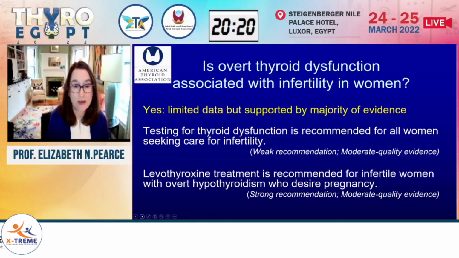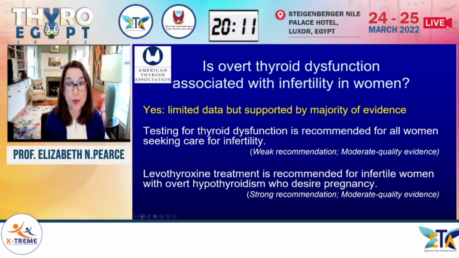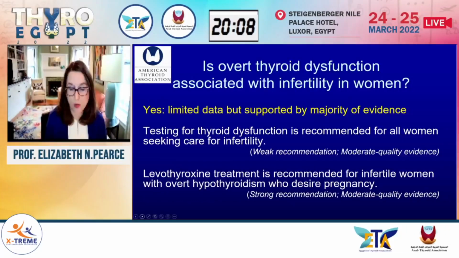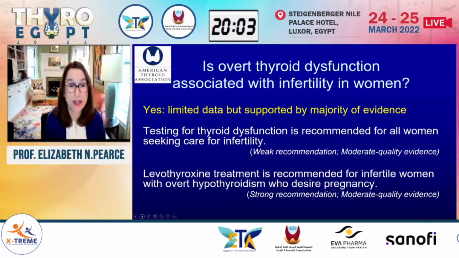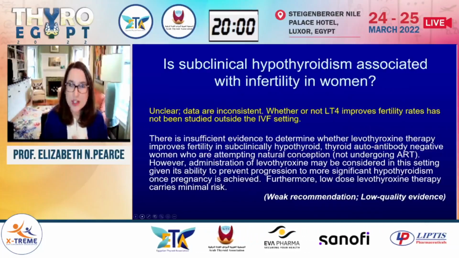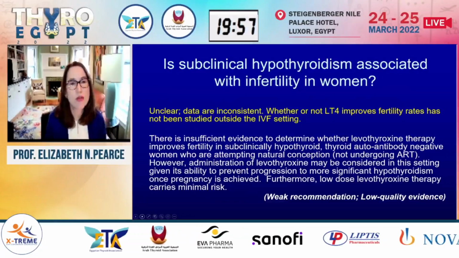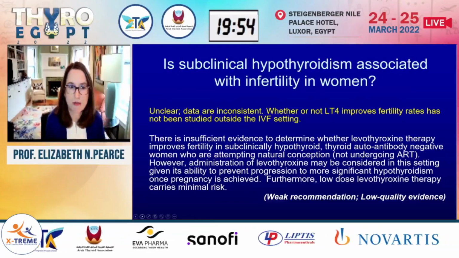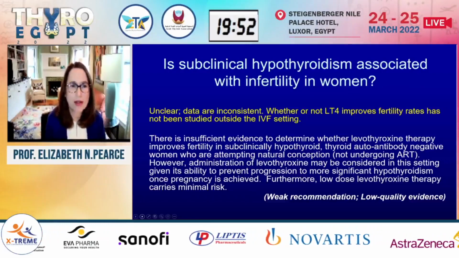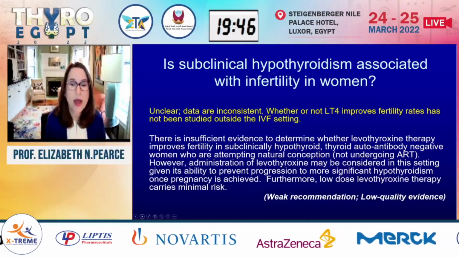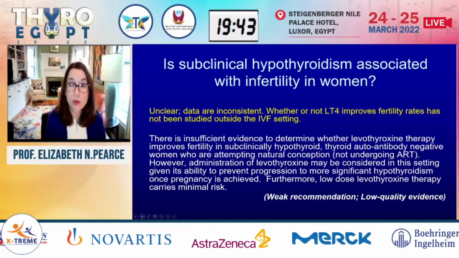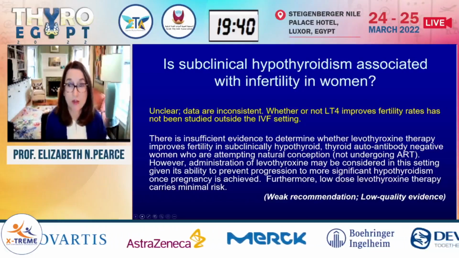So unequivocally, levothyroxine is recommended for infertile women with overt hypothyroidism who desire pregnancy. We don't want them to be overtly hypothyroid in the preconception or the pregnancy setting. And also, we should be treating women who are overtly hyperthyroid preconception and pre-attempts at infertility therapy. What's much trickier, really, is the question of whether subclinical hypothyroidism is associated with infertility. And this really is unclear. Data that are available in the literature are really quite inconsistent, so I don't think there's a definitive answer on this. And whether or not levothyroxine improves fertility rates outside the IVF setting has never been studied.